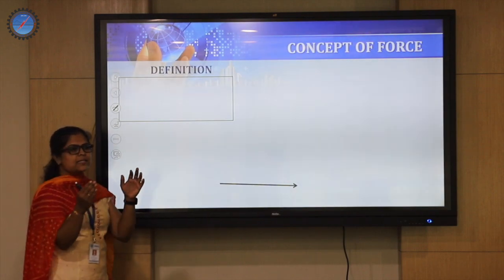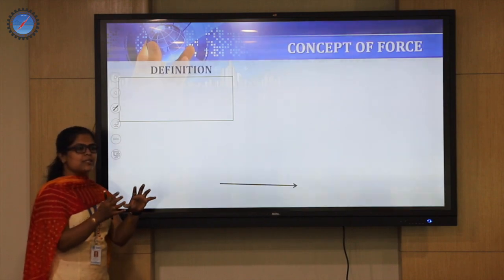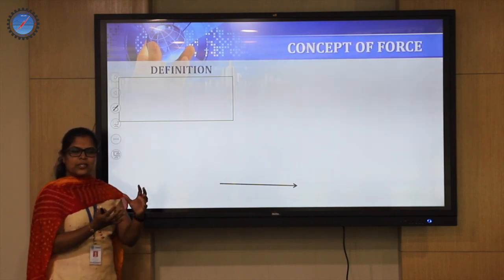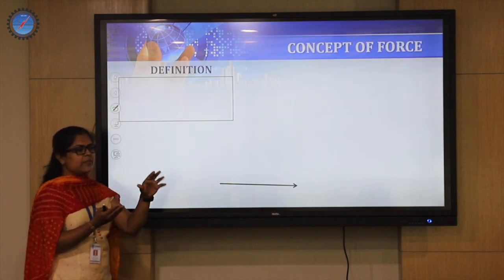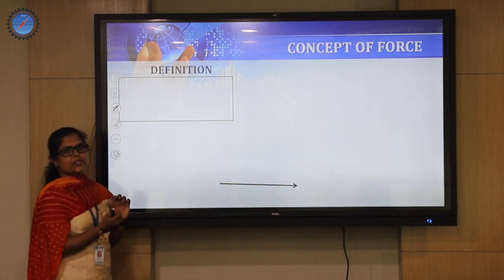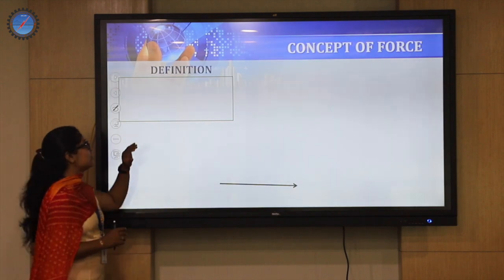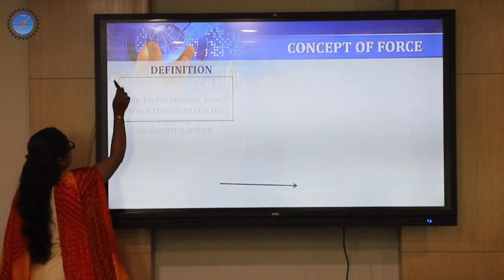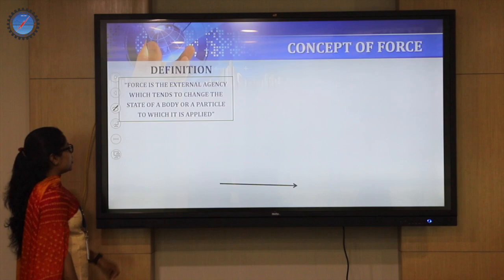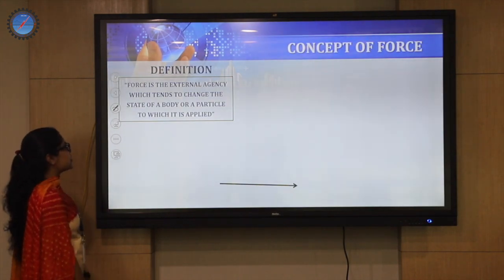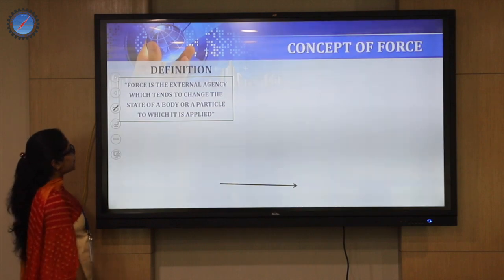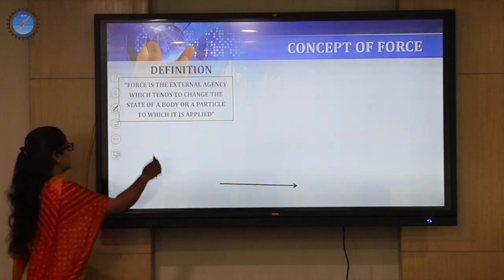If there is any change in location, change in physical appearance or deformation, any sort of difference with respect to the object, then we can call the tendency which causes that change force. So the definition is, force is the external agency which tends to change the state of the body or a particle to which it is applied.